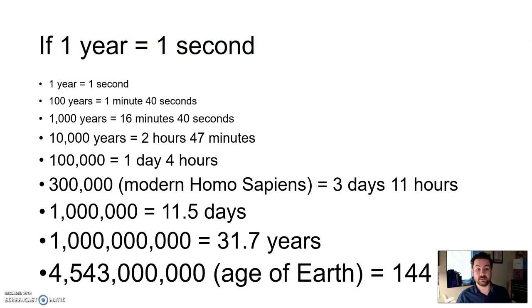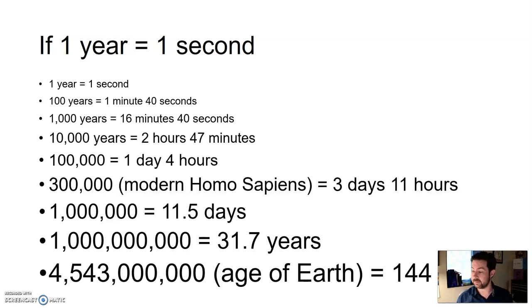If we represent all of geologic time on this scale and right now is now, then 3 days and 11 hours ago is when humans first evolved, but the Earth formed 144 years ago.